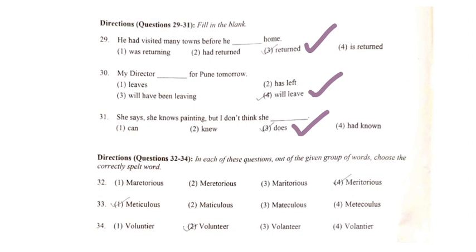Then we have to spot the correctly spelled words from the following. So in the 32nd one, the fourth option will be the correct spelling of meritorious. Then in 33rd, the first option will be the correct spelling of meticulous. And then in 34th, very simple, the second option, volunteer, will be the correct spelling.